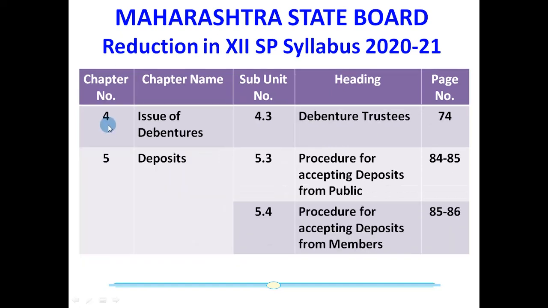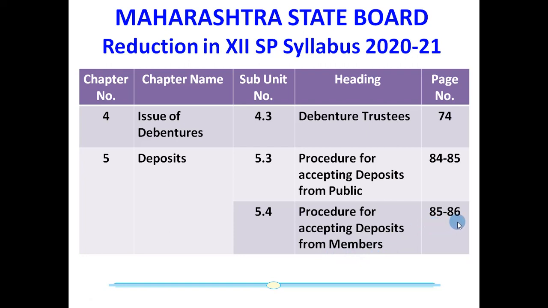Now let us talk about chapter number 4, issue of debentures. Subunit number 4.3, that is debenture trustees, is completely reduced from your syllabus. It is on page number 74. If we'll see the chapter number 5, deposits, the subunit number 5.3, procedure for accepting deposits from public, on page number 84 and 85, is reduced from your syllabus. Similarly, the subunit number 5.4, procedure for accepting deposits from members, on page number 85 and 86, is also reduced from the SP syllabus.